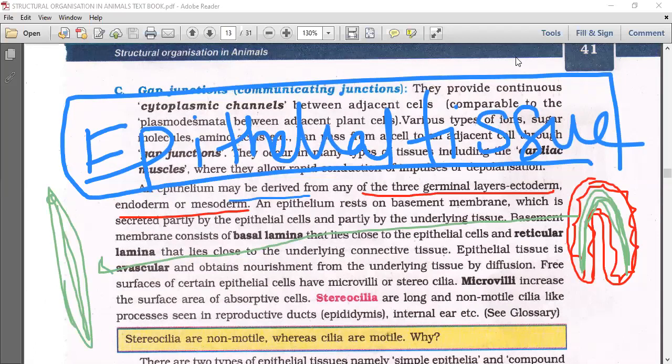So if you take connective tissues, they are from mesoderm. When we go for muscular tissue, they are from mesoderm, as I already said in the case of coelom. Nervous tissue is derived from ectoderm. We have four types of tissues: epithelial tissue, connective tissue, muscular tissue, and nervous tissue. Connective tissue is derived from mesoderm, muscular tissue from mesoderm, and nervous tissue from ectoderm. That means they divide and form that particular tissue.